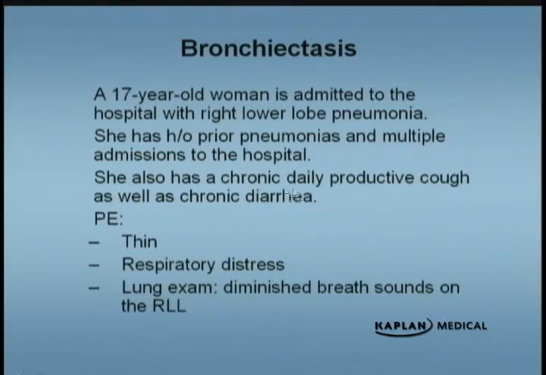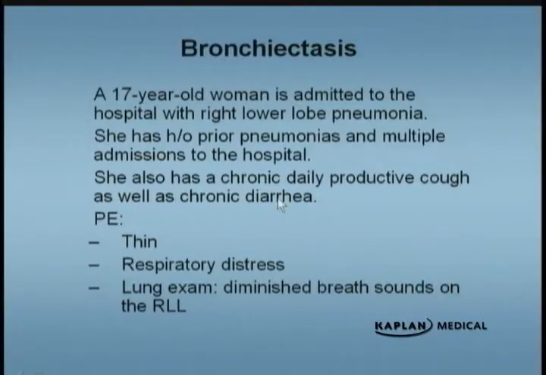The chronic daily productive cough, she says it's very productive. It's foul smelling, it's greenish looking, and then you say, well, how much is this? And she points to a glass cup. She says, yeah, I fill that every day plus another half glass. So very productive cough, foul smelling, greenish, not the typical one that you get with chronic bronchitis. People with chronic bronchitis have a productive cough, but it's not so productive that they could measure it like these patients do. It's not foul smelling like these patients.